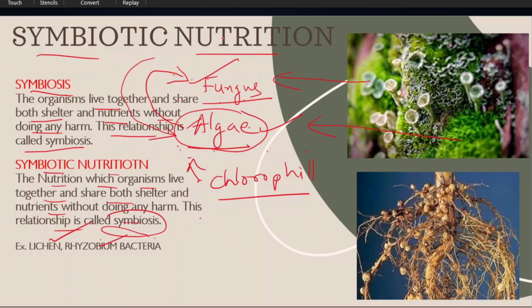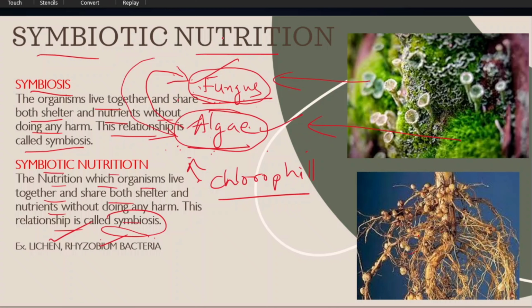Algae prepare their own food material. Fungus is extracting water and salts from soil. These water and salts are transported to the algae. Fungus is giving water and salts. Algae is giving food material. This is the cooperative living. So this is called symbiotic nutrition.